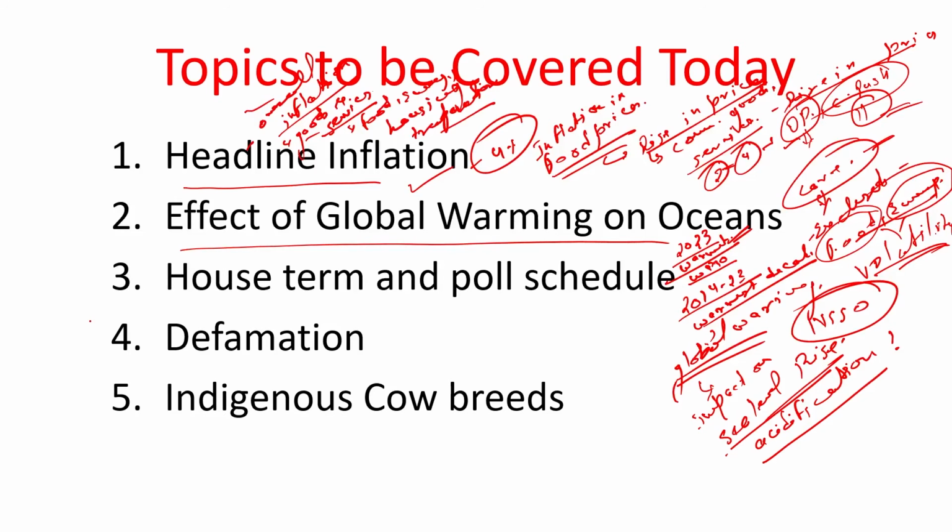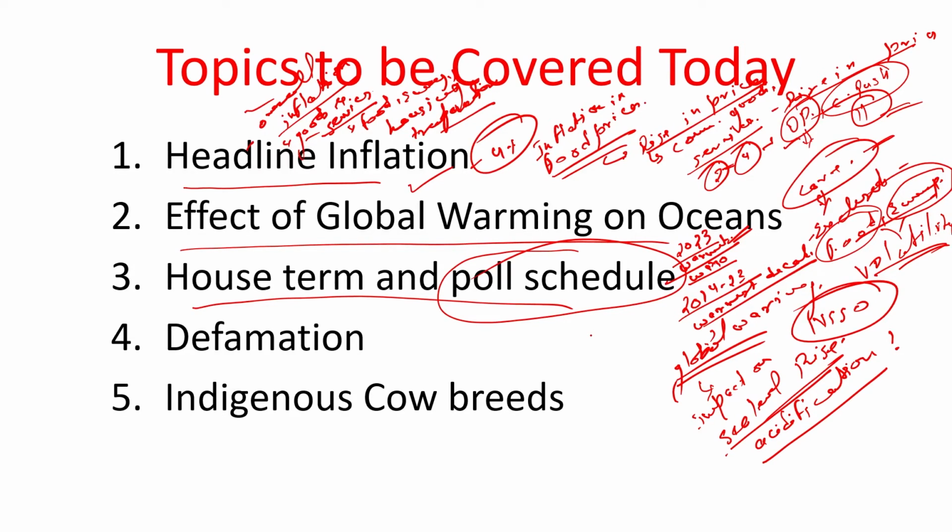Next concept: the concept of house term and poll schedule. Basically, two things were in the news. The Election Commission has announced the schedule for the general election in 2024, and with regard to that, there is also news about the term of the House: the date of counting for assembly elections in Arunachal Pradesh and Sikkim has been advanced by 2 days to make sure that the terms of the existing House don't end before the election process is complete.